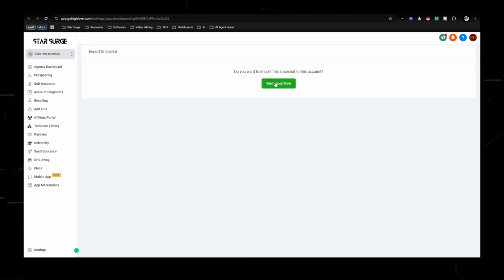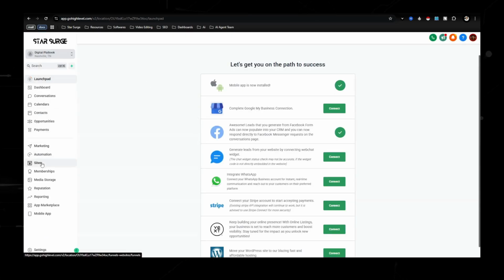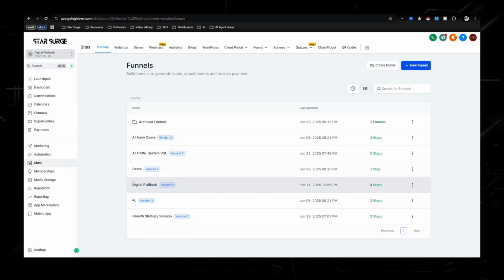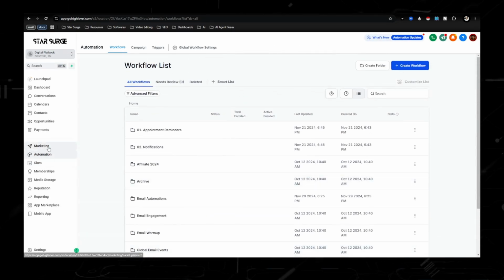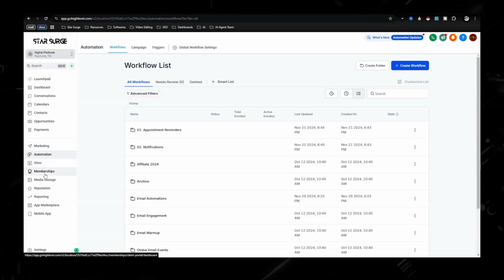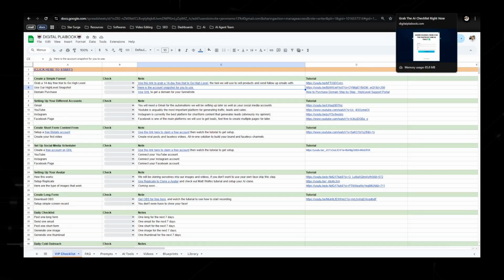I'm not going to do this because I already have an account, but it would import all of my different assets into your account. So if you see right here, you would have access to all of these and automations. You will have all of my automations, and you'll have other things like my custom values, but the main things are going to be my automations and then my sites. Excuse me. So you don't have to spend time building those things out. Now, the next thing would be to purchase a domain, because you're going to need to be able to host your funnel.